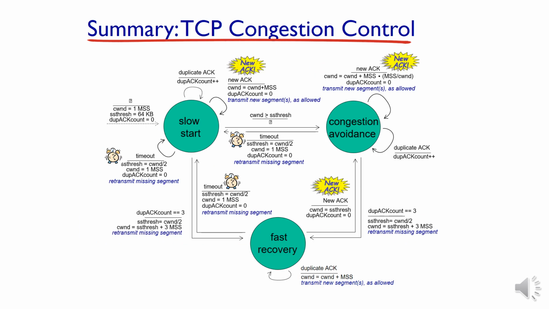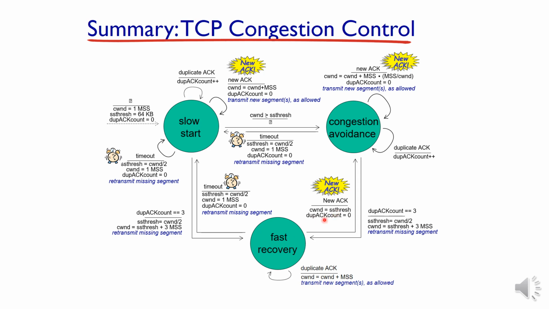Here is a summary of the congestion control algorithm. Here we have three different stages: slow start, congestion avoidance and fast recovery. In all three cases, if we get a new acknowledgement, it is a positive scenario. That is, a new acknowledgement is received, so we can increase the congestion window size exponentially at the slow start phase, and at the congestion avoidance stage also we can increase the size of the congestion window, but in linear fashion only. In case of fast recovery, it is not such a good thing to keep the entire system in fast recovery.